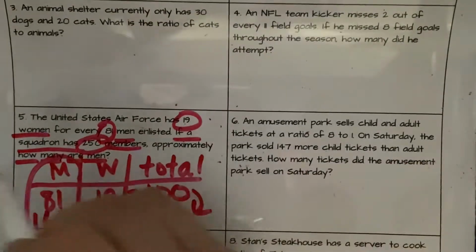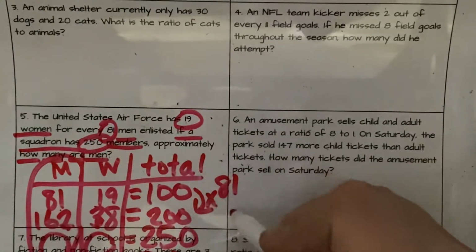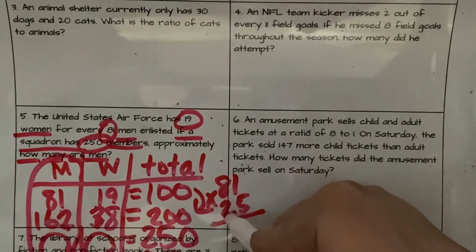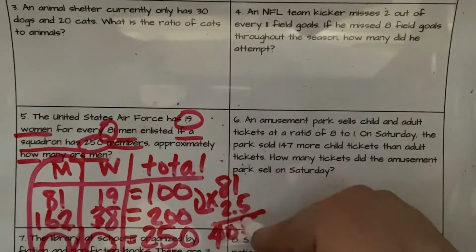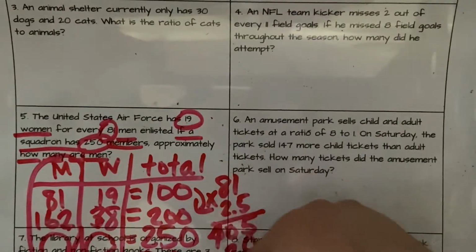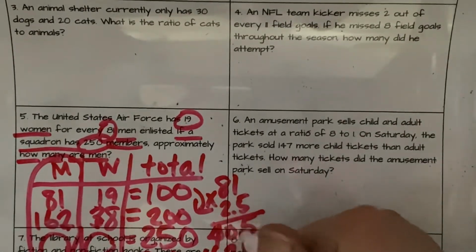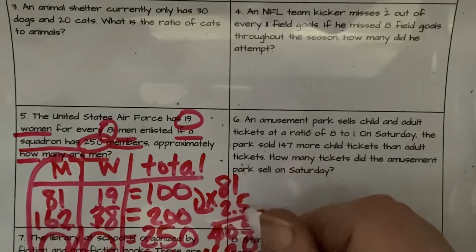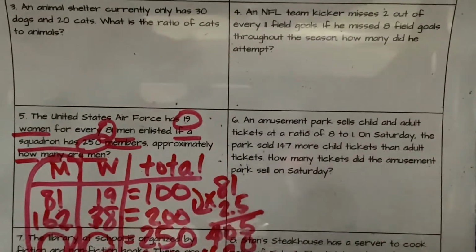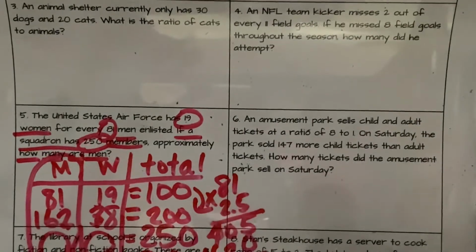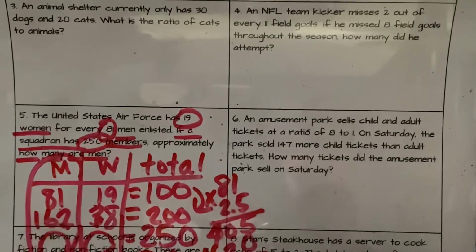I'm going to say 81 times 2.5. I know it's hard to see, but I know what I'm doing. 201. Okay, so that's going to give me 202.5, and that's going to be my men.